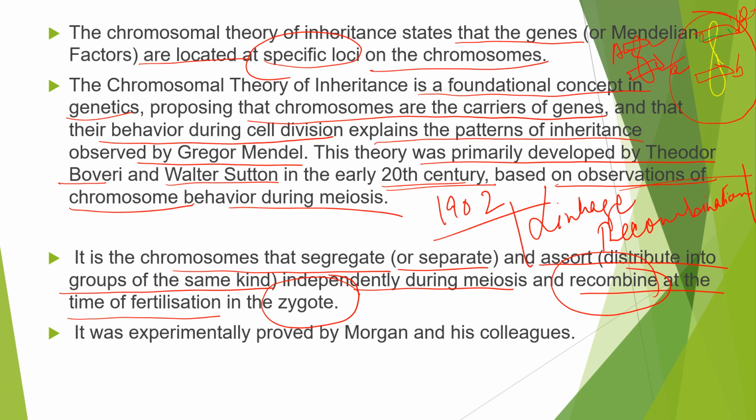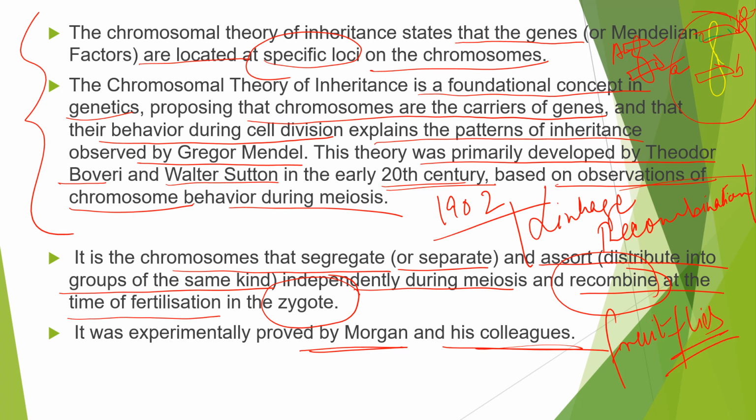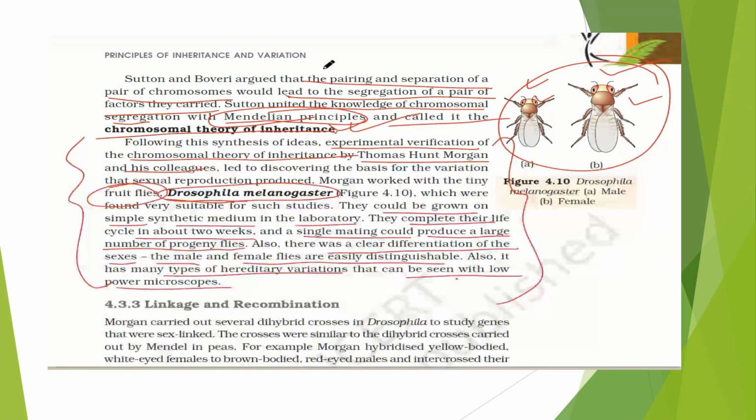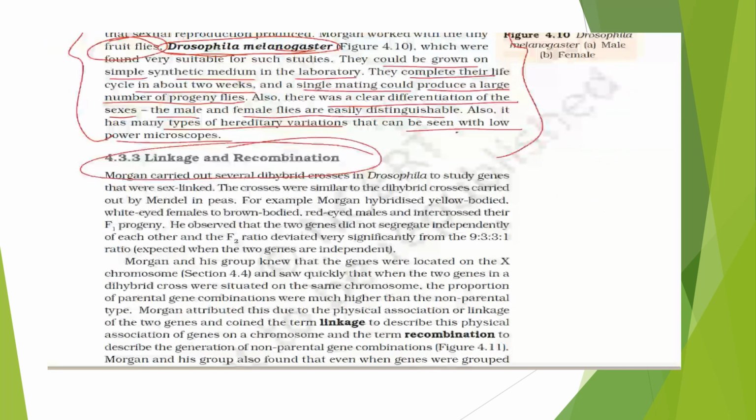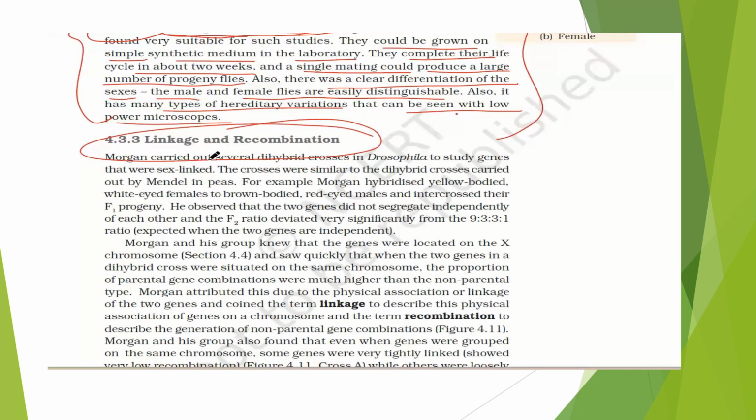It is a very important and interesting topic as well. This was proved by Morgan and his colleagues when they worked on fruit flies. The chromosomal theory has been proved by experiments on Drosophila melanogaster by Thomas Morgan. In the next class we will come to this important topic of linkage and recombination, which is very important for you all, and you should know this in detail.